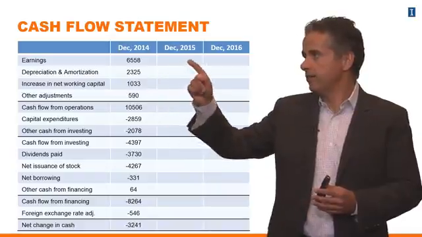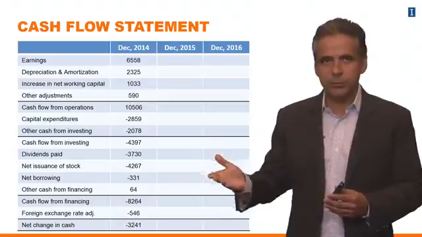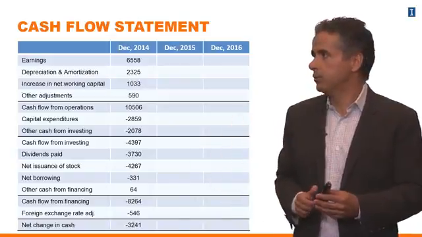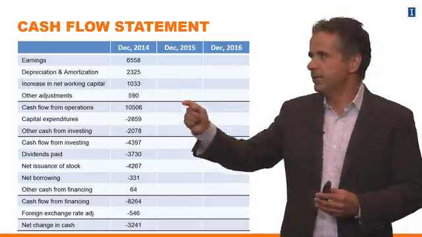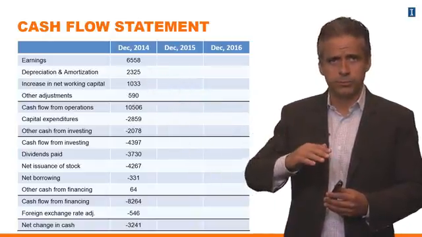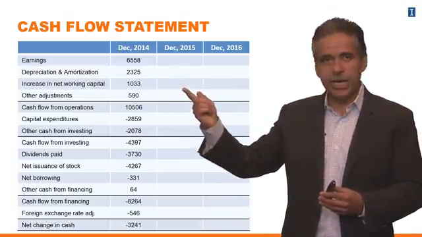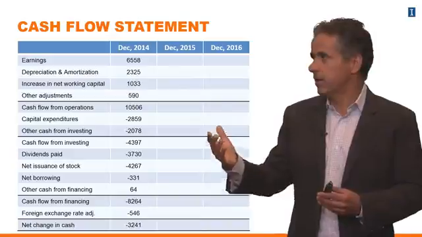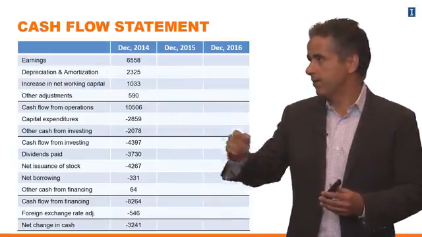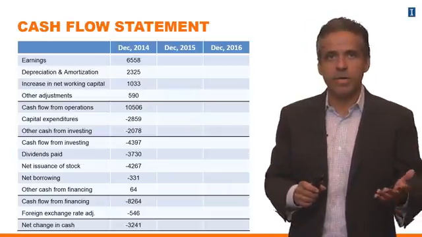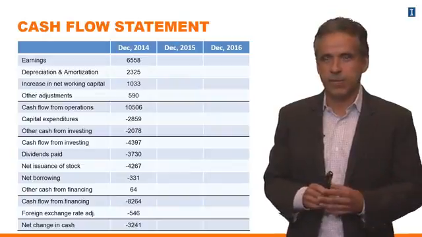So here again, we have the 2014 cash flow statement for PepsiCo. Those are the actual numbers that PepsiCo reported in 2014. You start with the earnings, and then you make the adjustments to change earnings into cash flows. Depreciation, you're adding depreciation because it's a non-cash expense. The company actually had some positive cash flow from working capital in that period, so that's how you end up with a 10.5 billion cash flow from a 6.5 billion net income number, okay?